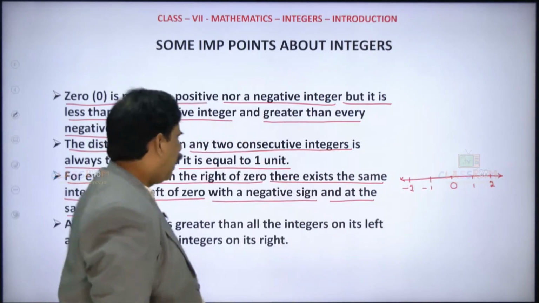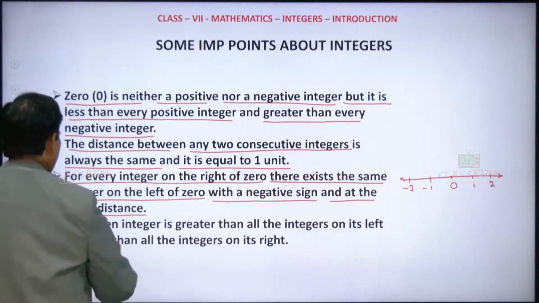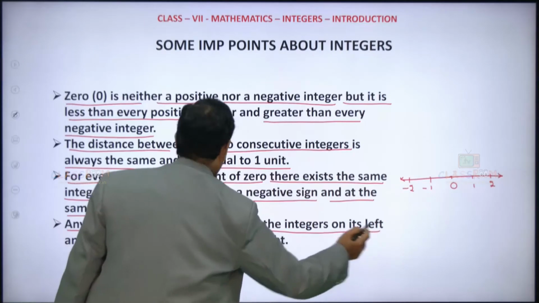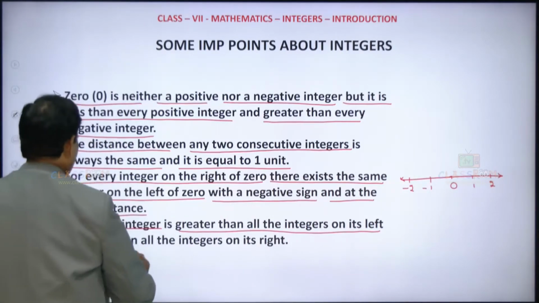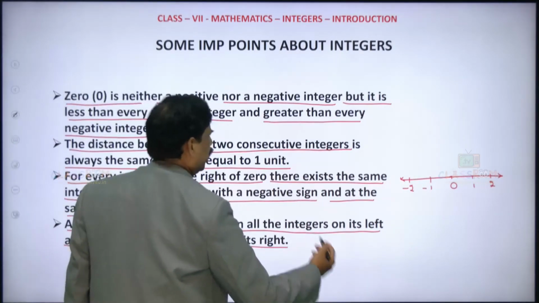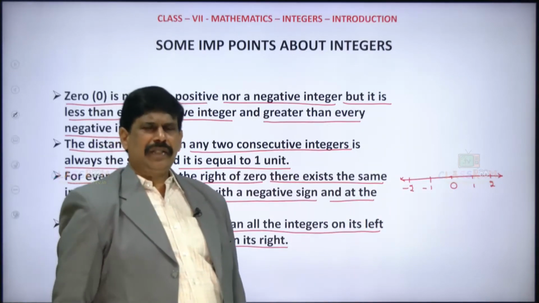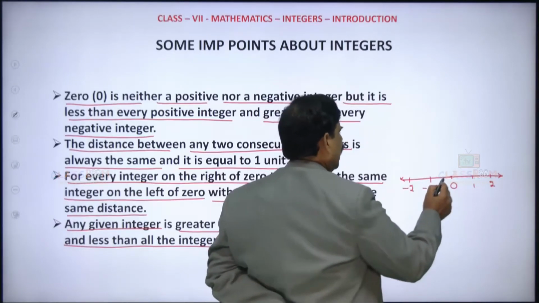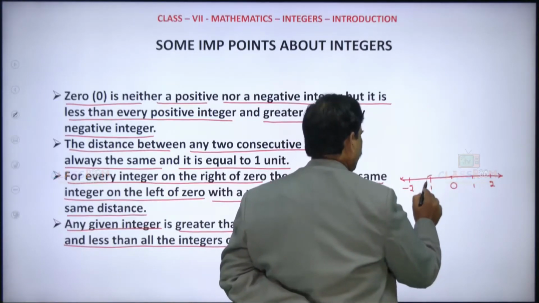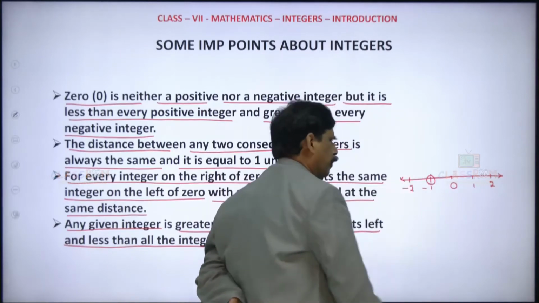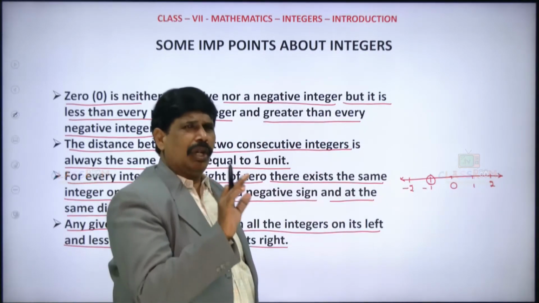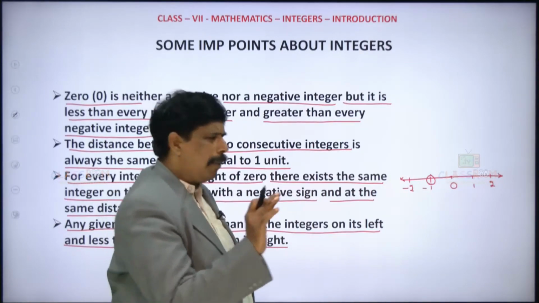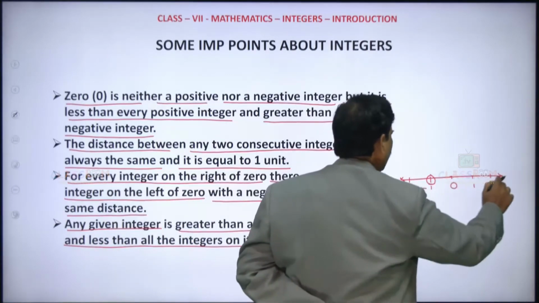Is it clear? And now, any given integer is greater than all the integers on its left and less than all the integers on its right. See, suppose I am taking minus 1. So this is always a smaller value compared to any integer on the right.